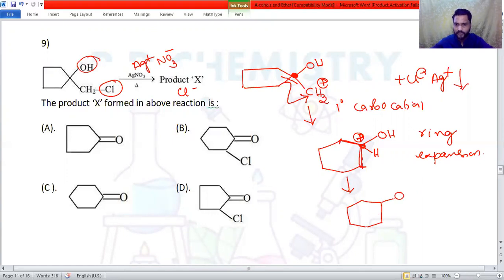H plus should be lost, and I should get the double bond character here. So therefore I'll get cyclohexanone, and that is in option number C.